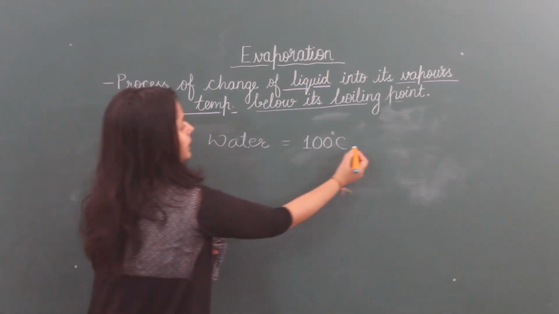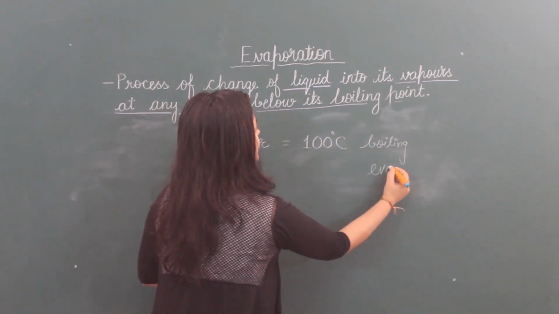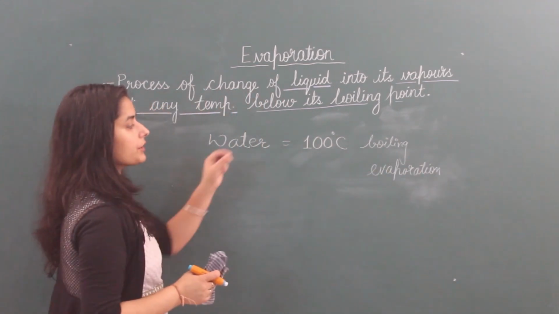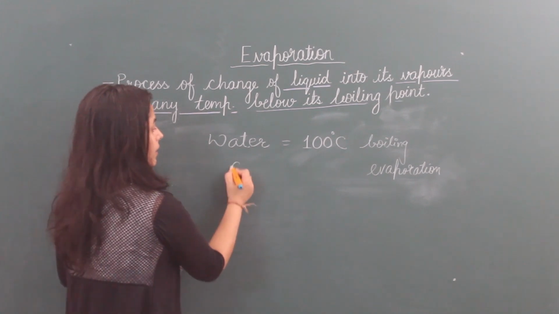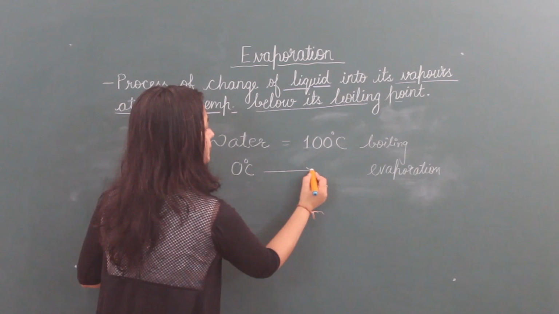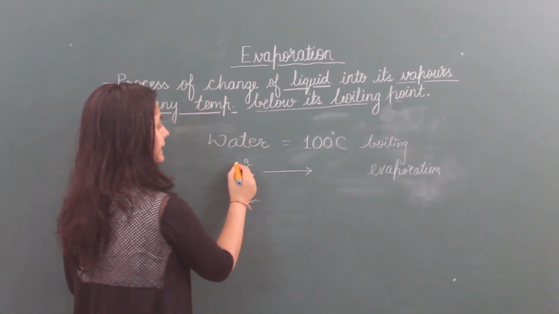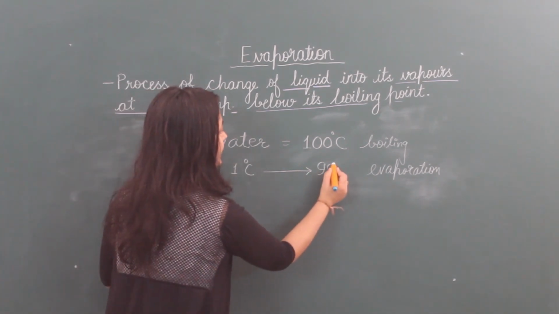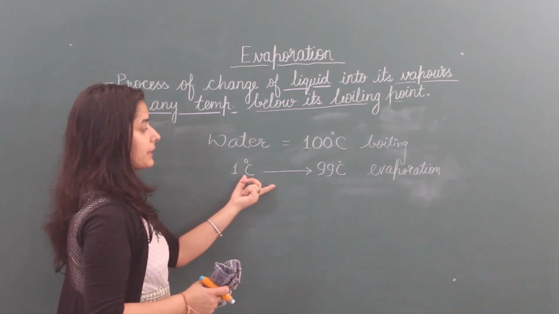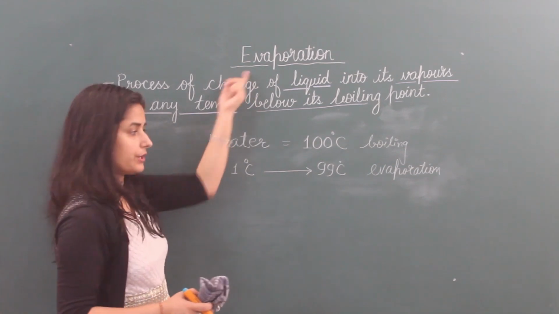But in the case of evaporation, what happened? There is no need to heat this water. It can happen at more than 0 degrees Celsius and below 100 degrees Celsius. That means if I am starting from 1 degree Celsius to 99 degrees Celsius for water, its vapors can be there, and this process is called evaporation.